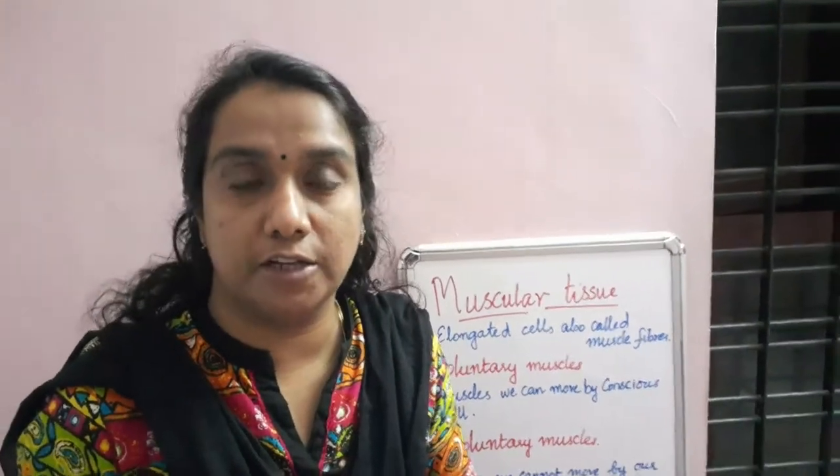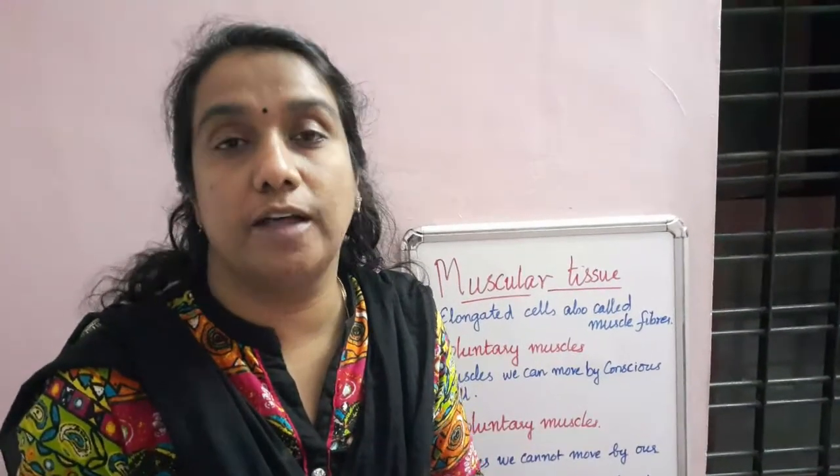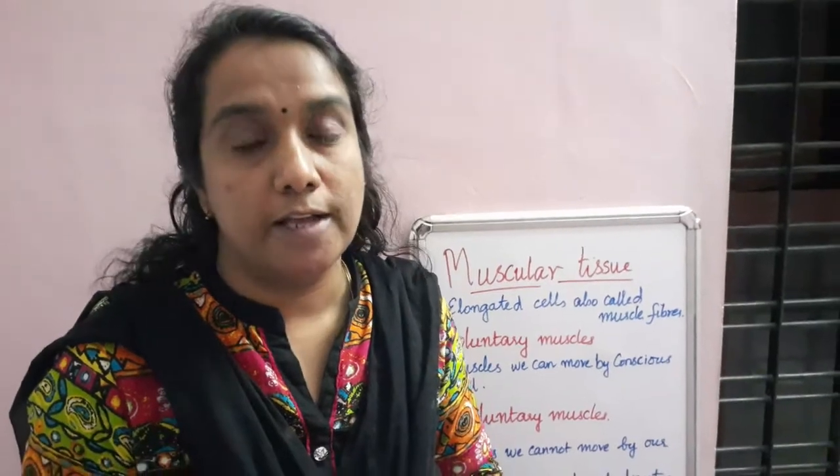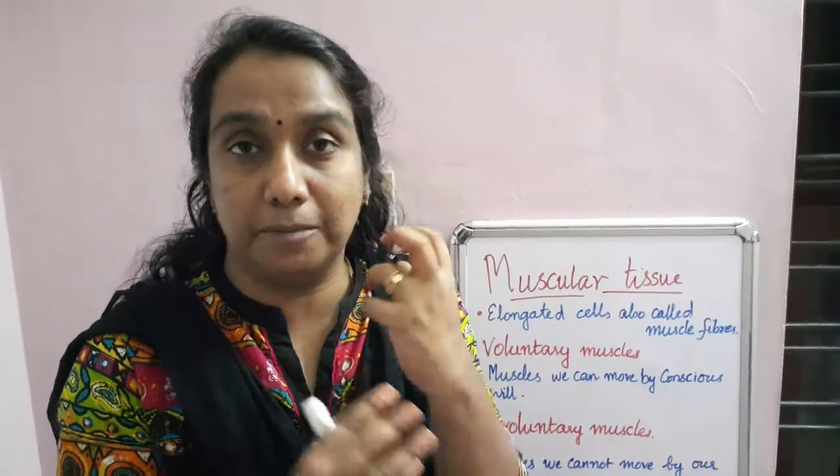We already have seen two types of tissues, epithelial tissue and connective tissue. Now we will see another type of tissue, that is known as the muscular tissue. So can you say how you can move your hands? That is with the help of your muscles, right? Any activity needs the help of muscles. So the tissue which forms the muscles is known as the muscular tissue.